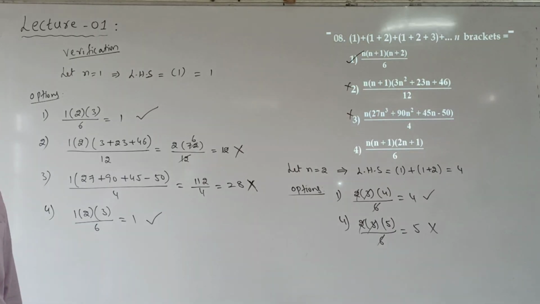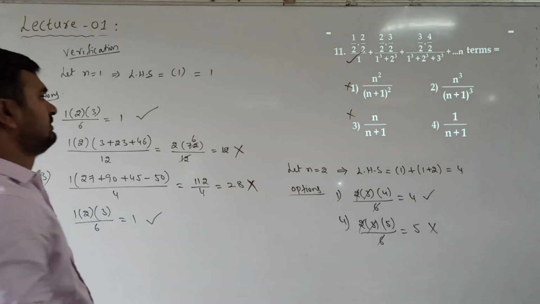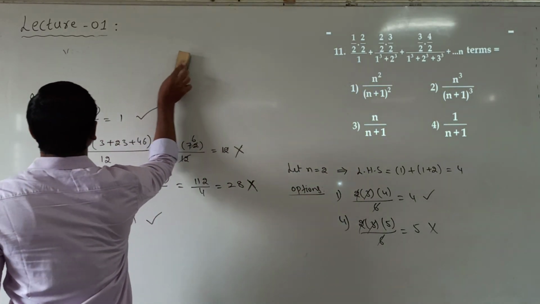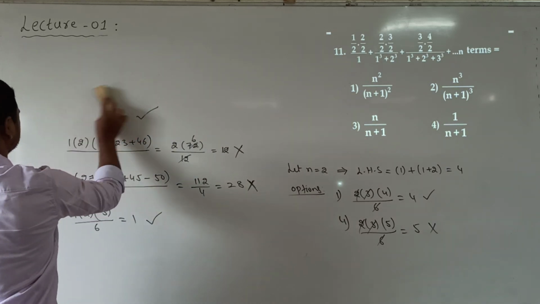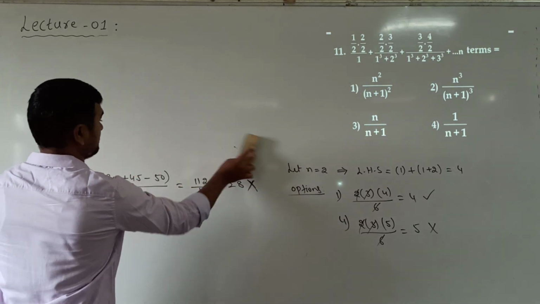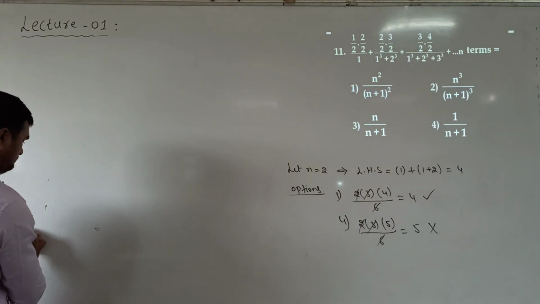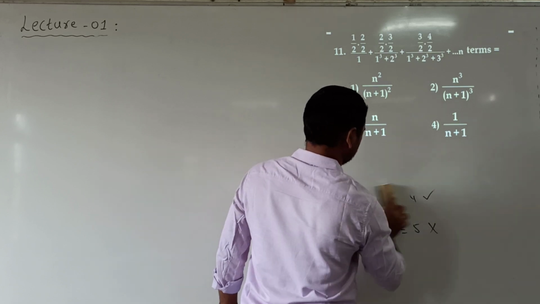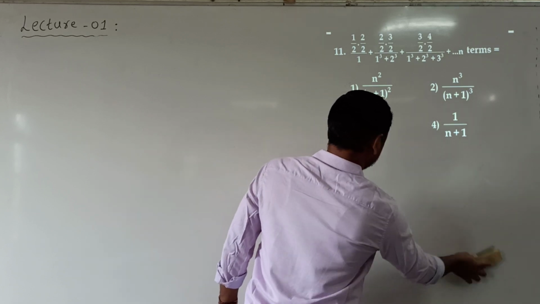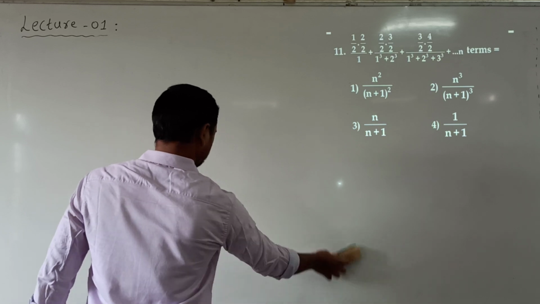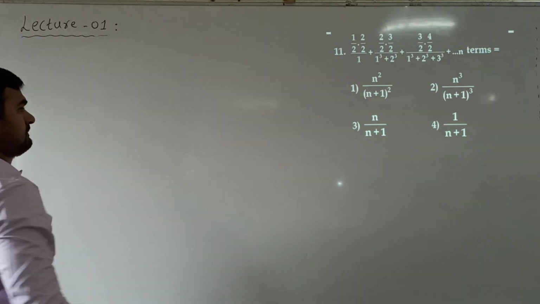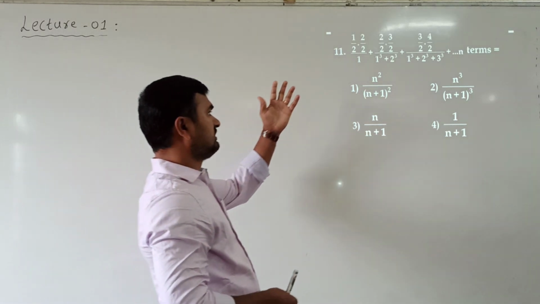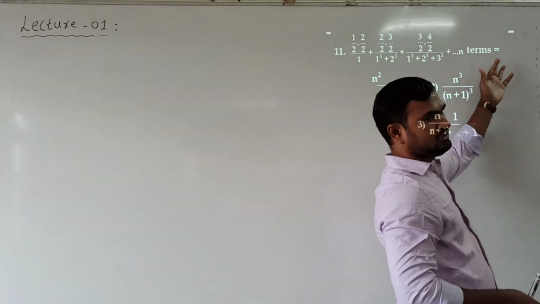Now see the next question. The sum of terms is given up to n terms.